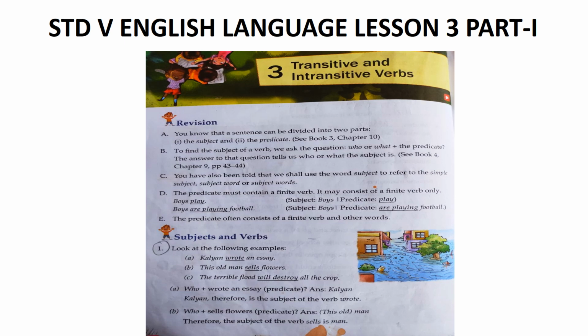In other words, the action starts from the subject and ends with the object. Or we can say that in a transitive verb there is one doer and one receiver of the action. They are the subject and object, and both are nouns, but they are different from each other.